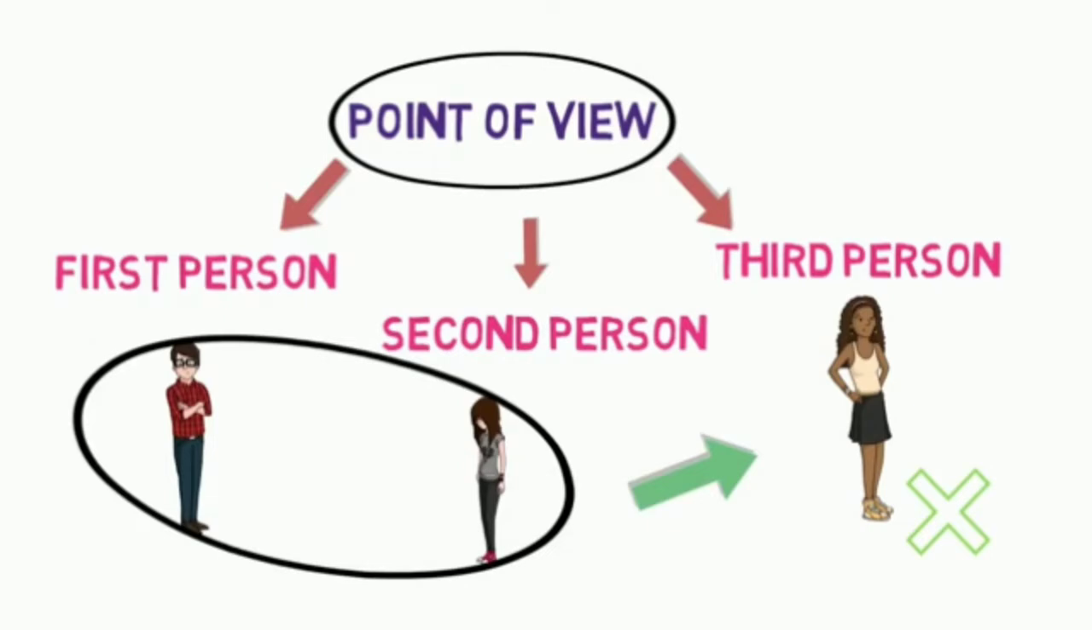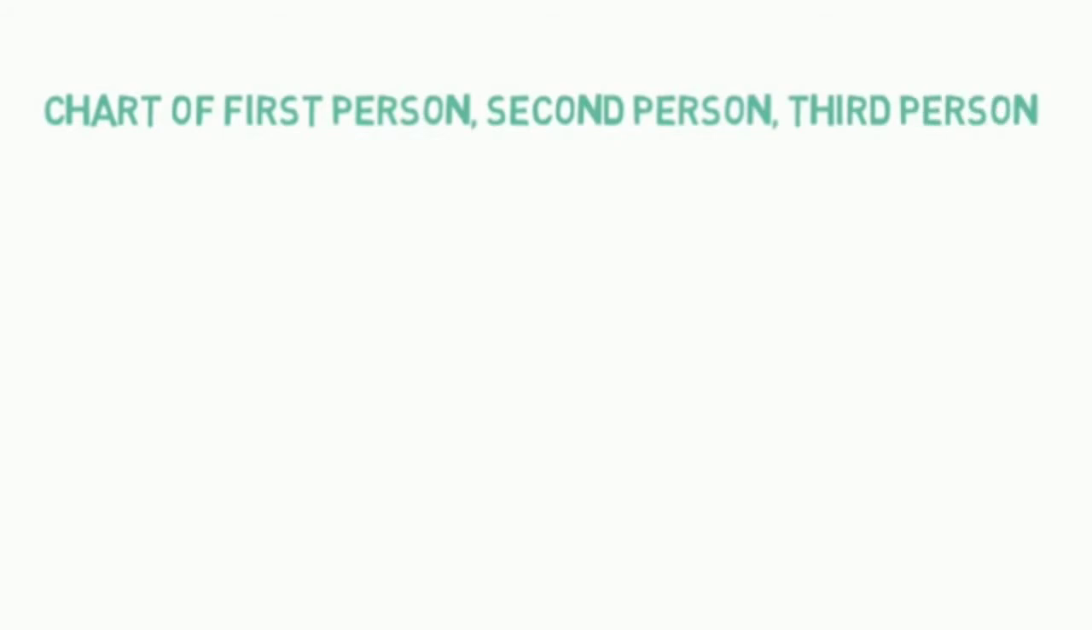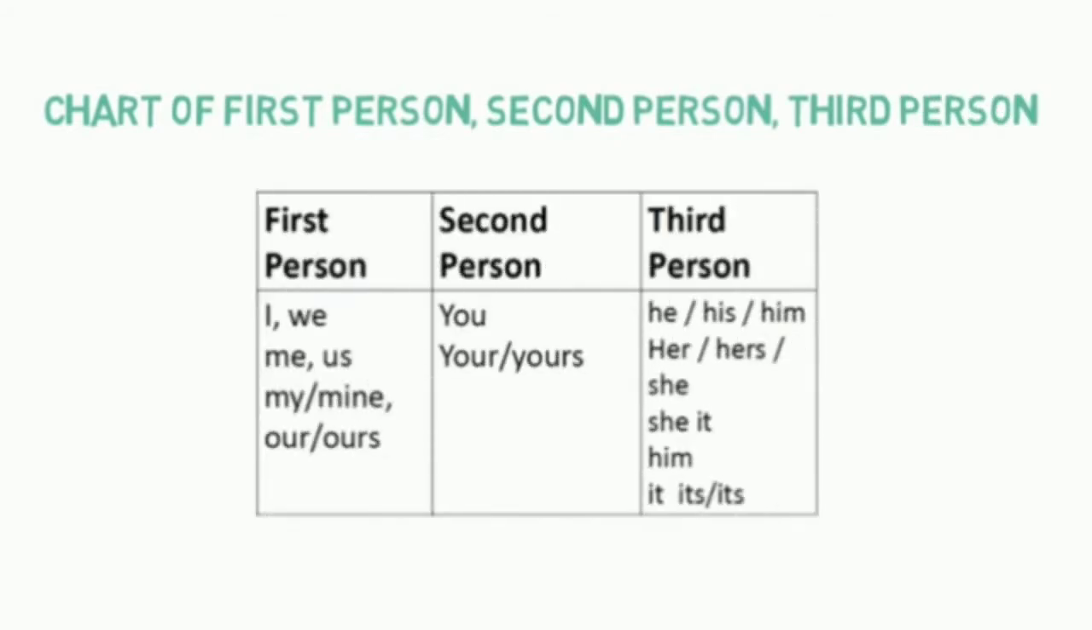Ravi may be talking to Isha like this: I am telling you that she is very beautiful. For the complete chart of first person, second person, third person, please refer to this image.